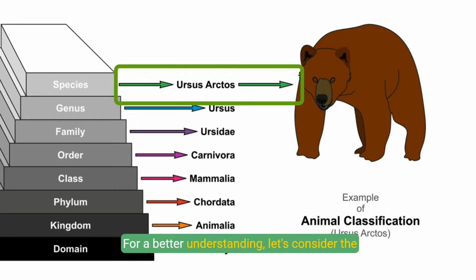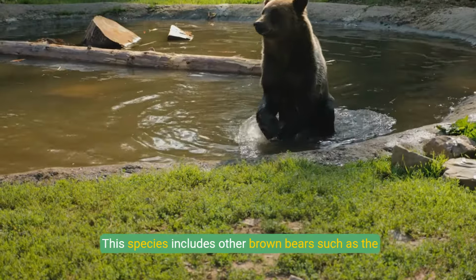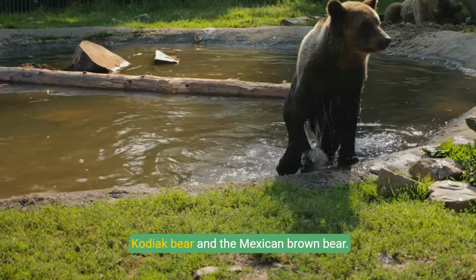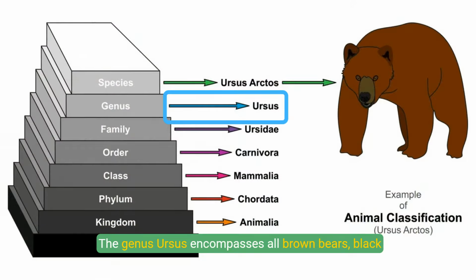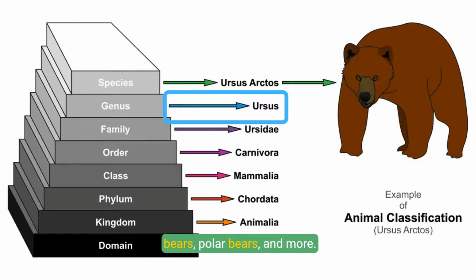For a better understanding, let's consider the classification of a grizzly bear. Specifically, the grizzly bear, scientifically named Ursus arctos horribilis, is a subspecies of the brown bear, or Ursus arctos. This species includes other brown bears such as the Kodiak bear and the Mexican brown bear. The genus Ursus encompasses all brown bears, black bears, polar bears, and more.